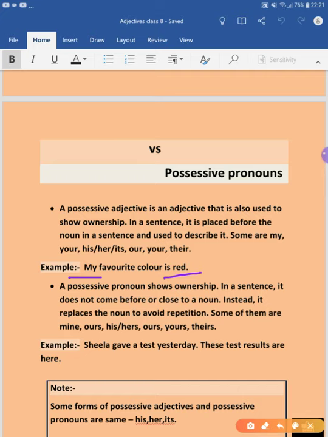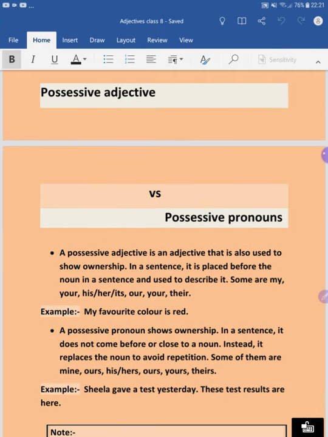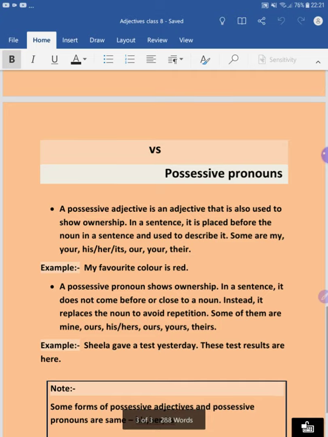Now we can see another point, that a possessive pronoun shows ownership. In a sentence, it does not come before or close to a noun. Instead, it replaces the noun to avoid the repetition. So this is the difference. You have to understand what is possessive adjective and what is possessive pronoun.